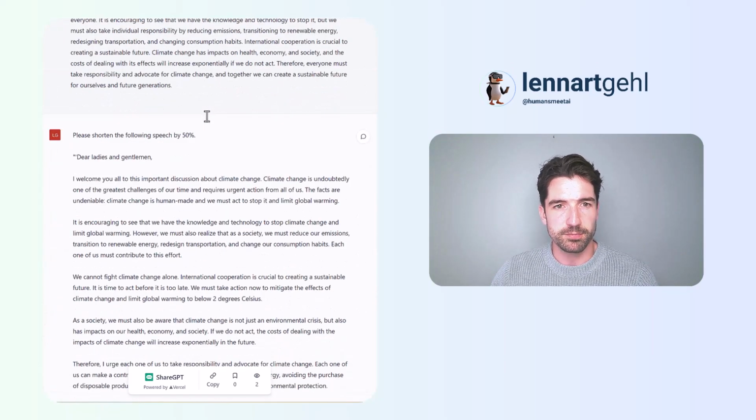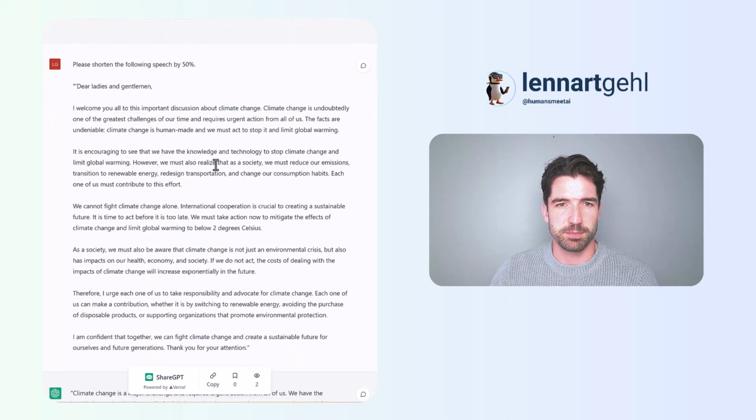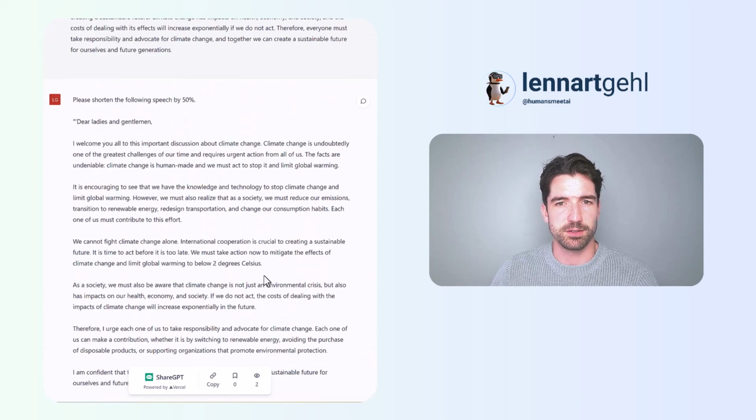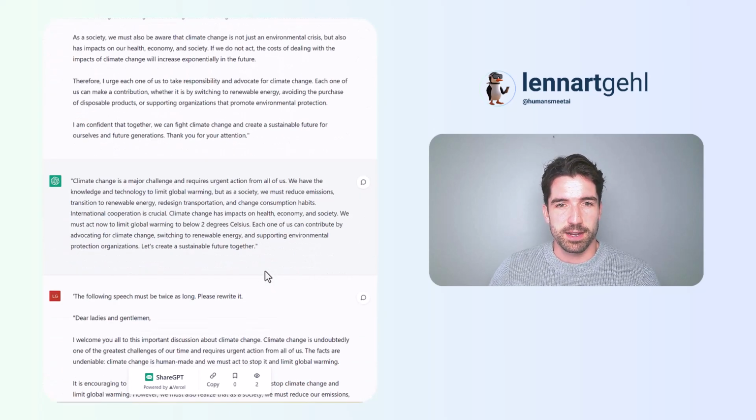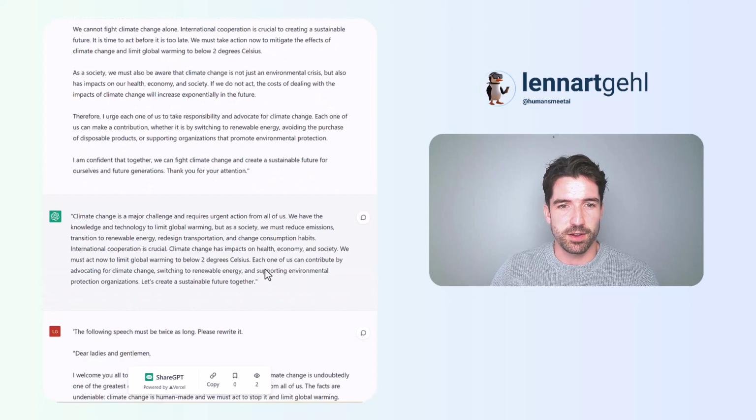Cool. Now, what did I do next? Please shorten the following speech by 50%. That's the prompt, that's the command. Then I just copied and pasted the speech again. I used parentheses to do that. That helps to tell ChatGPT actually what the beginning and the end of the speech is. And then, okay, it did it. So this is the answer.